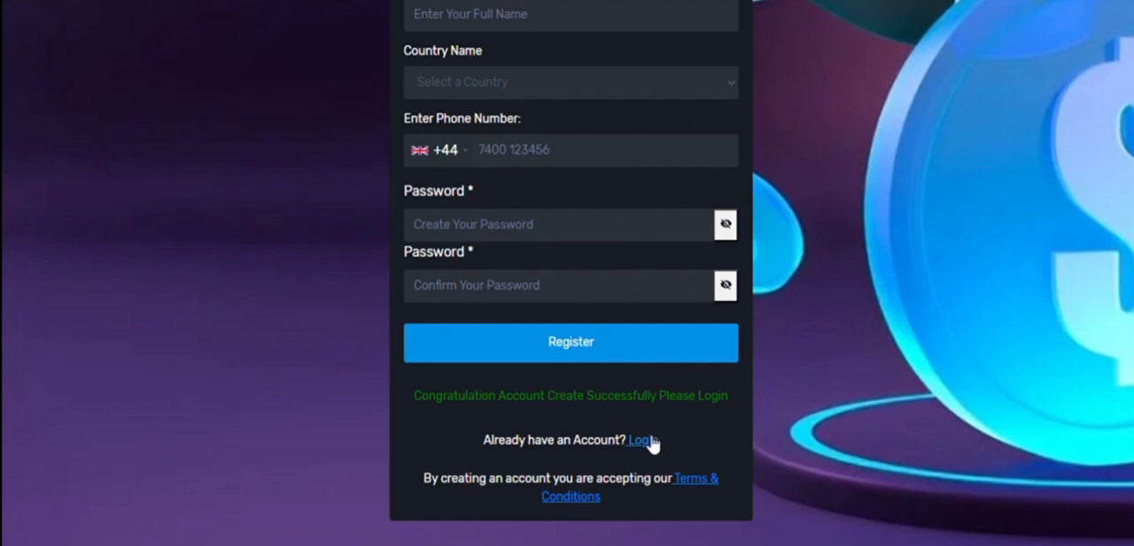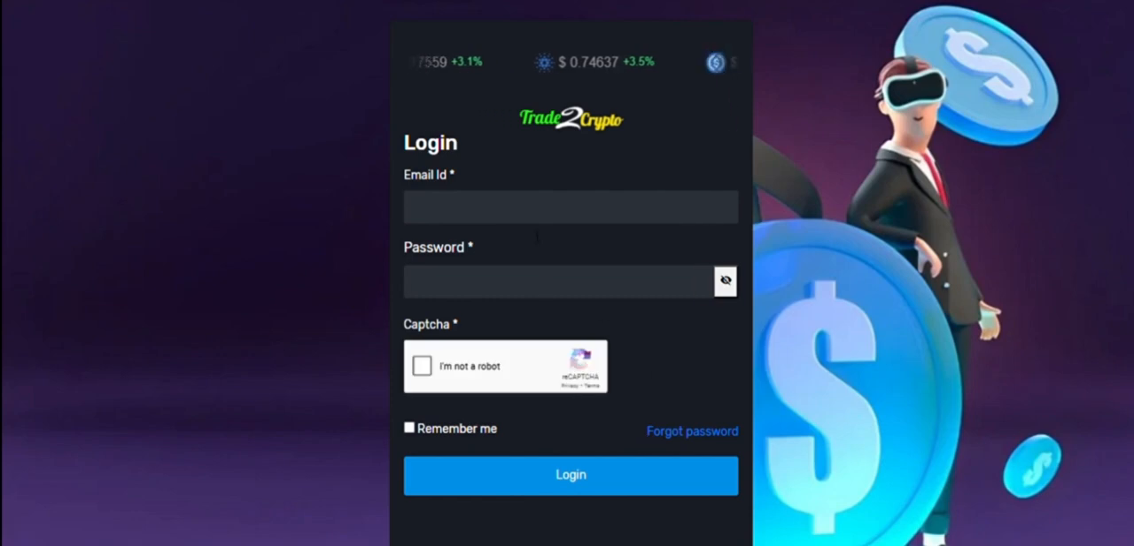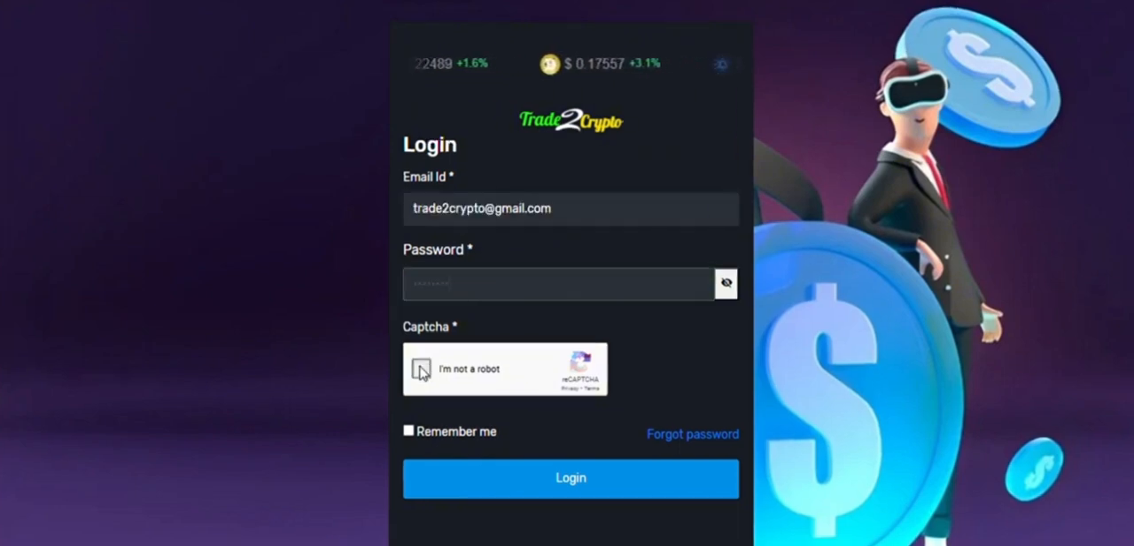Now, let's log in. Go down, then click on Login. The Trade2crypto login page. Enter your email ID and the password you just created. Before clicking Login, make sure to fill in the CAPTCHA. This step is mandatory. Without it, you won't be able to access your account. For convenience, you can check Remember Me, so you don't have to enter your details every time.